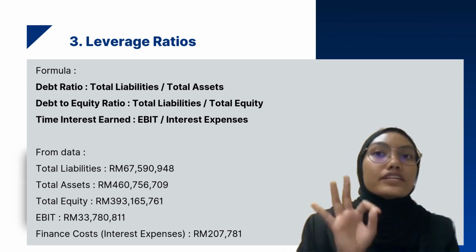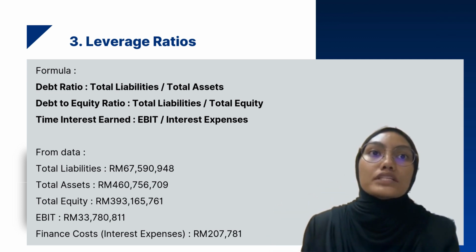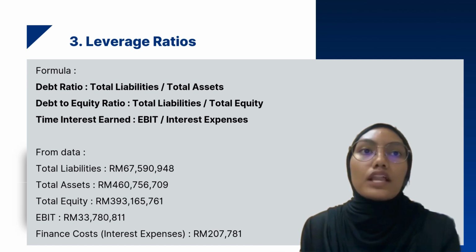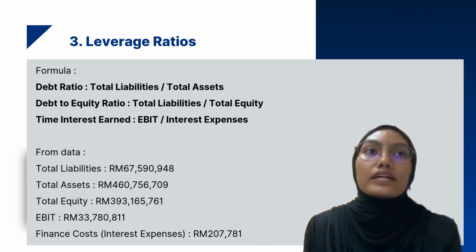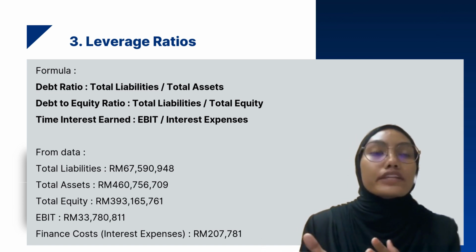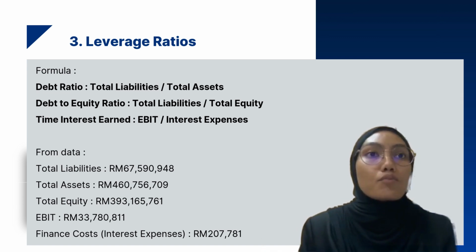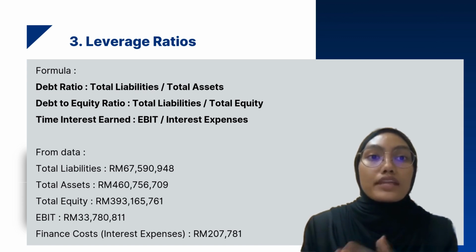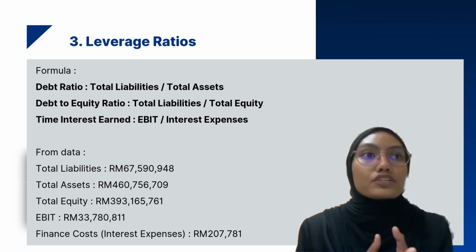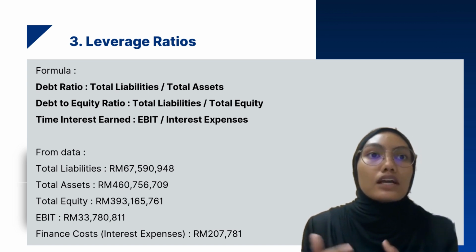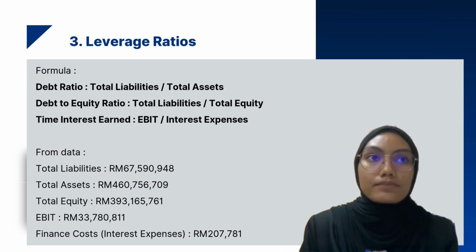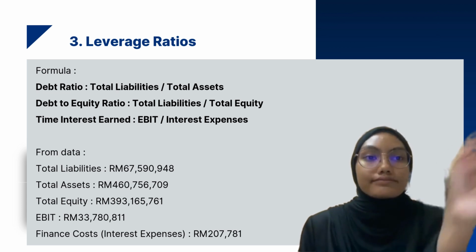So the third ratios that we are going to talk about is the leverage ratio. Leverage ratio is also called solvency ratios, a financial metric used to evaluate how much a company relies on debt to finance its operations and how well it can meet its long-term financial obligations. They give insights into a company's capital structure and also the financial risks.